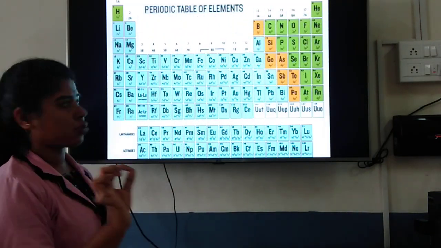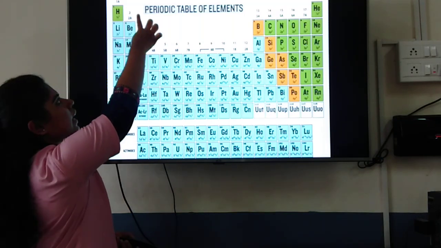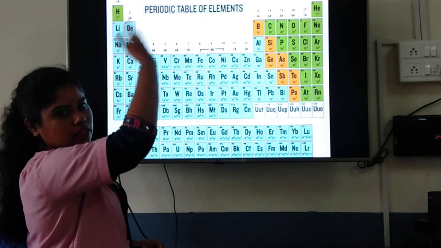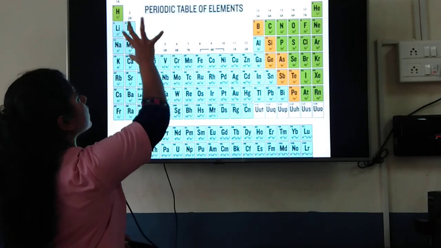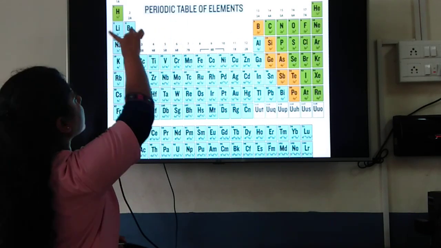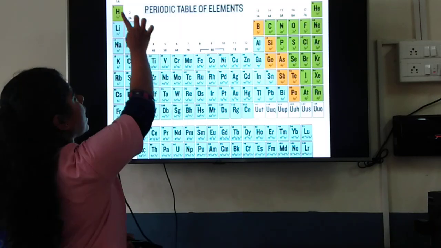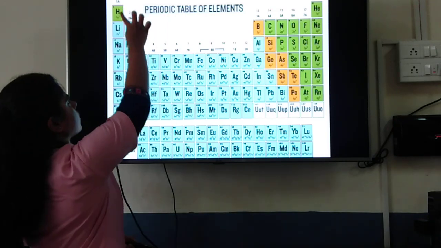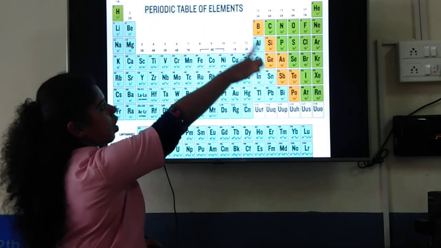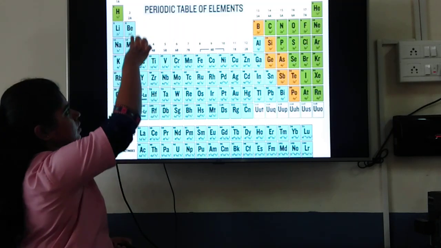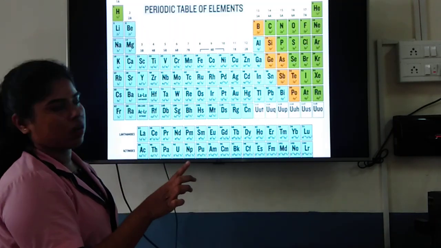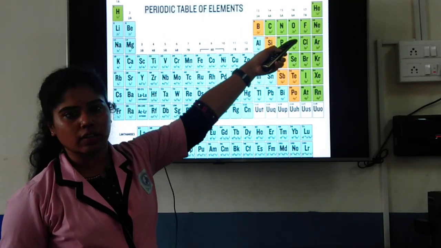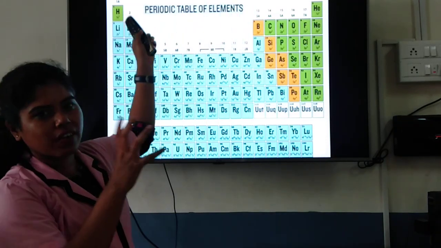Actually, if you are filling that 1s2, it should have been here itself, next to hydrogen. Correct? It should have gone like that. But you see that there is an abnormal arrangement of helium and hydrogen here. As hydrogen is said to be the lightest element and it has only one electron, it is placed in the first group. And if you talk about helium, it should have come here actually. But if you see the properties of these groups, they are different. So instead, helium is said to be a noble gas, and that is why it is placed at the corner. Only here you have a different kind of arrangement.